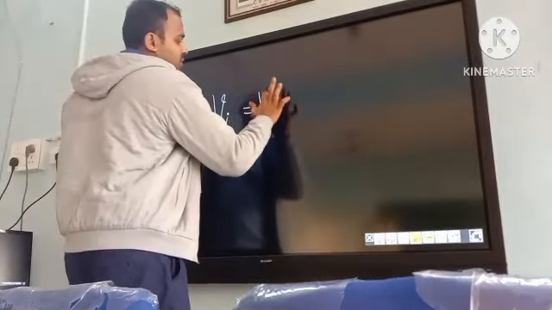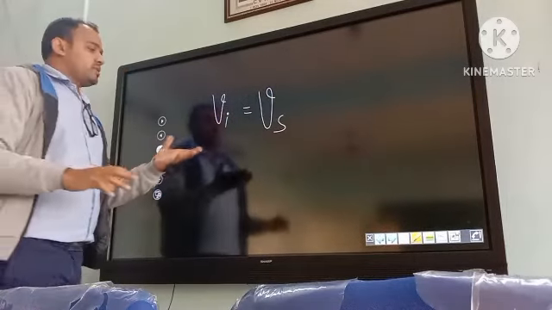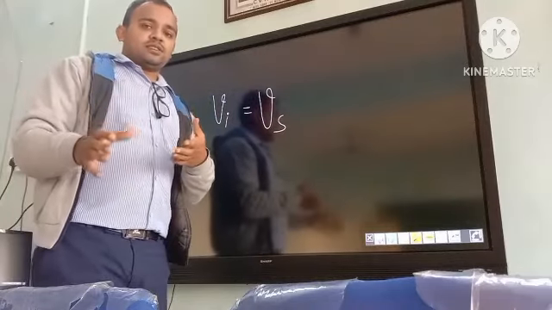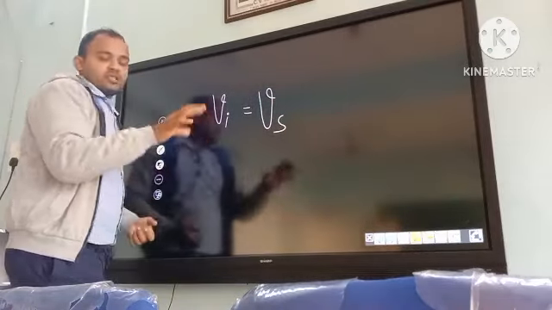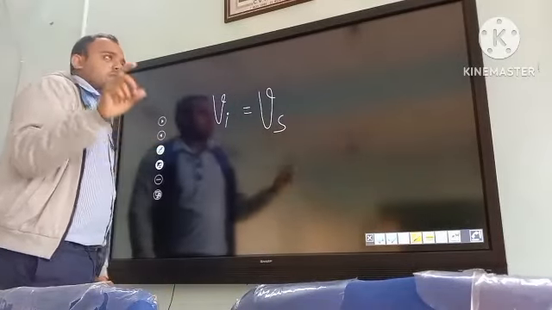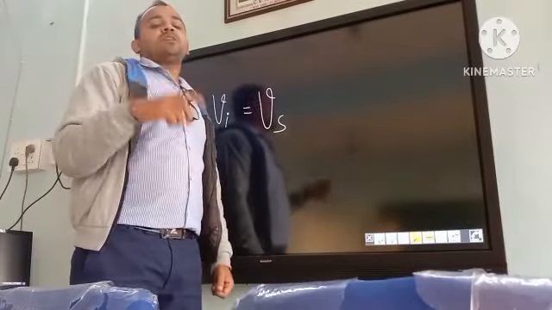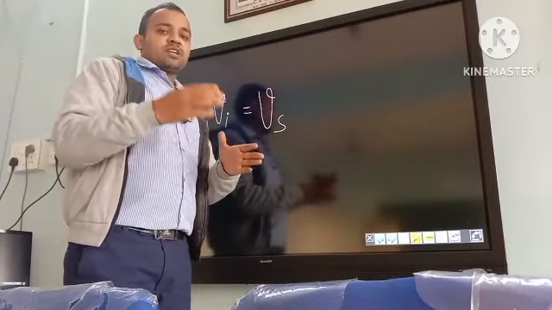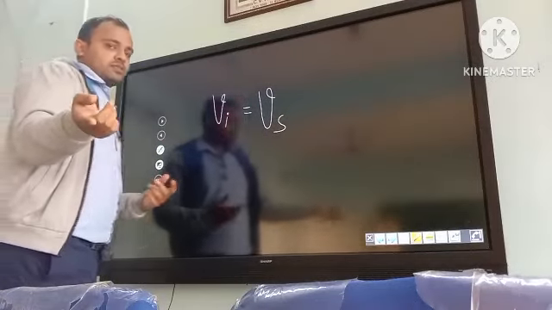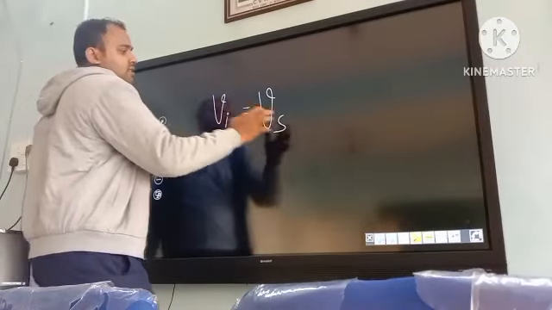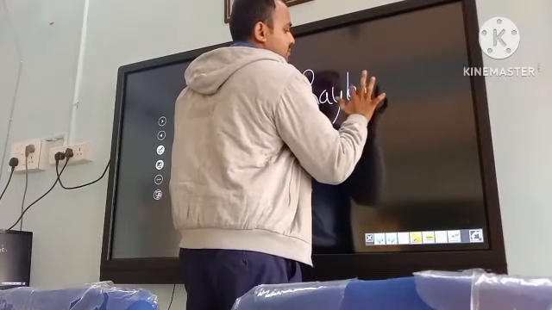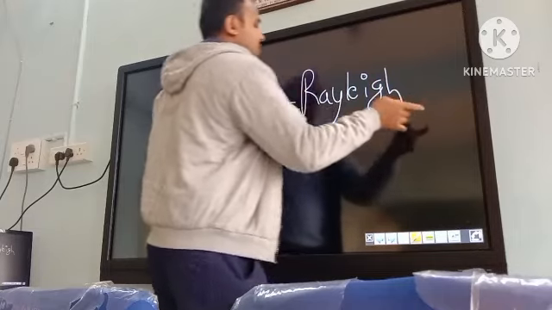When nu I is equal to nu S, which means the scattered radiation has the same frequency as the incident radiation, this is known as Rayleigh lines. That is just a name given to it. The Rayleigh lines were discovered way before Raman, so the lines were named after the person who did it. Rayleigh is the person who did it, and this is the spelling of his name.